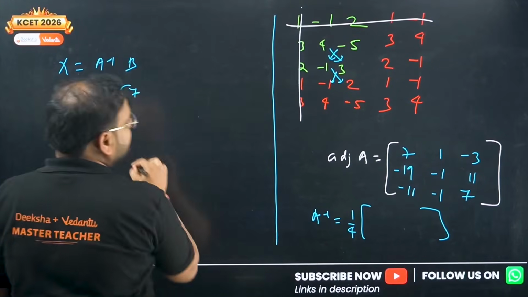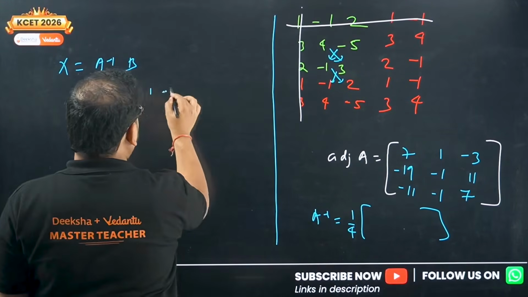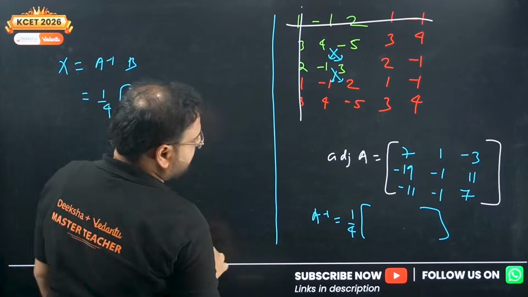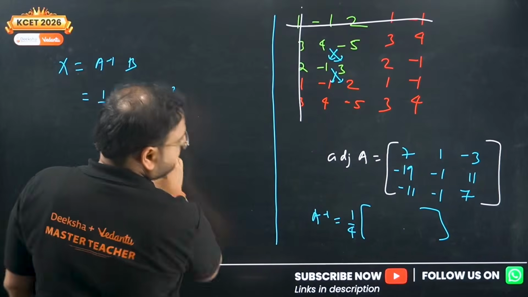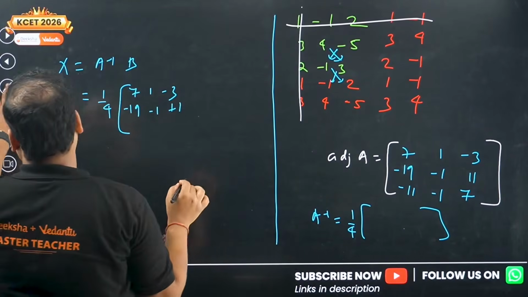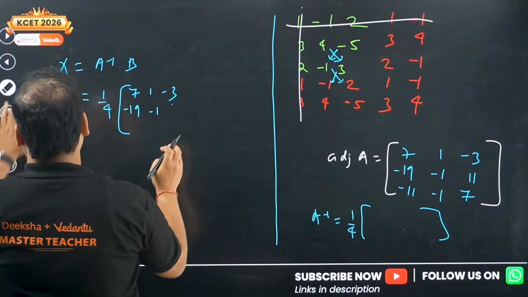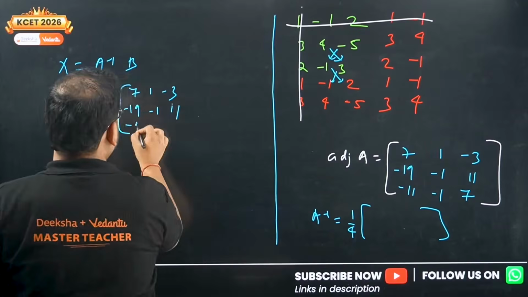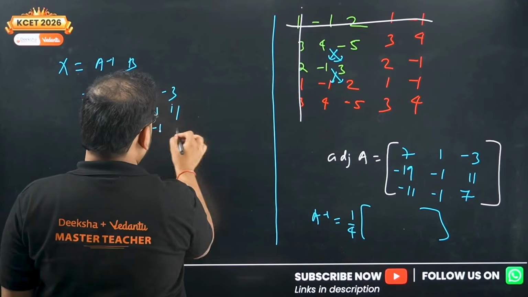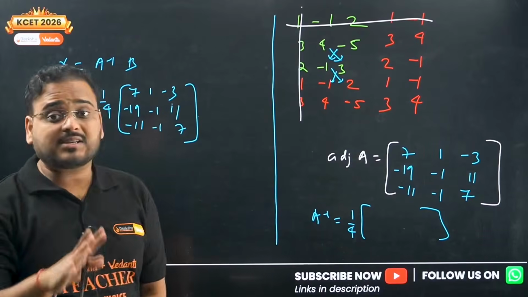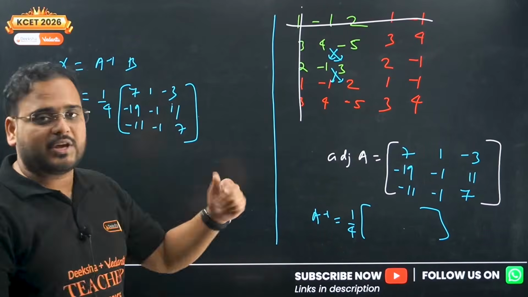We have 7, 1, minus 3, and we have minus 19, minus 1, plus 11. And over here we have minus 11, minus 1 and 7. So it's a little bit calculative, but it's worth 5 marks and is simple multiplication and addition.